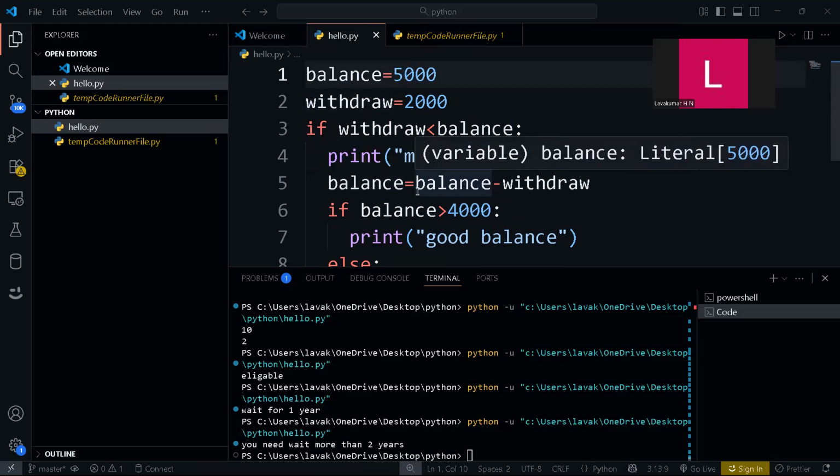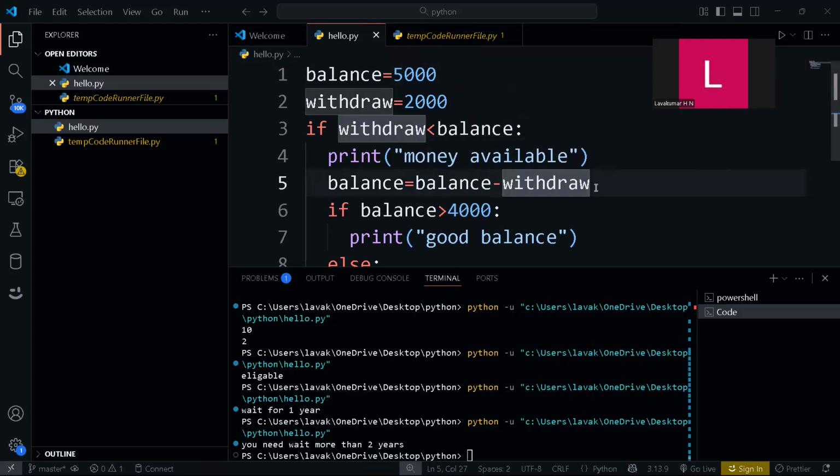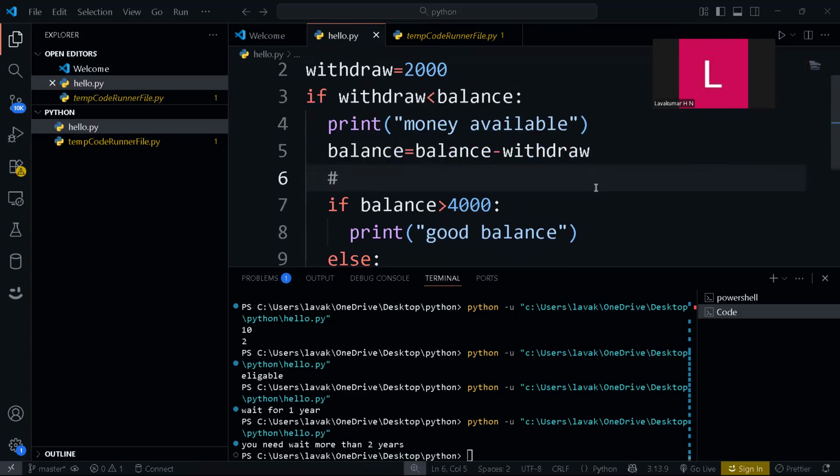Now balance will be updated. Balance will be updated equal to 5,000 minus 2,000. What will be the value that will be stored now? It will be remaining 3k.